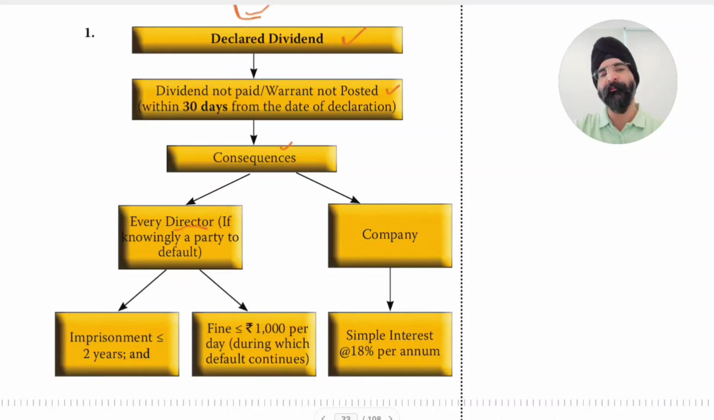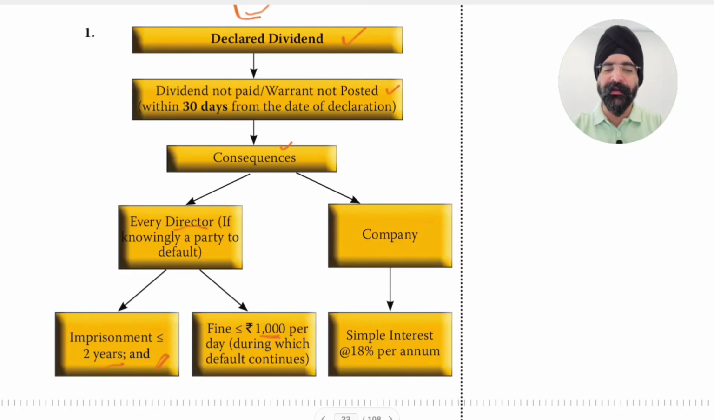If the imprisonment requirement stated that it would start from a minimum of 1 year and then a maximum of 3 years or something, then it would be a matter of greater concern. Still, it is a matter of concern that there is a possibility of imprisonment in case a director knowingly was involved in non-payment of dividend to a shareholder. Imprisonment less than or equal to 2 years, and or fine less than or equal to 1000 per day during which the default continues.